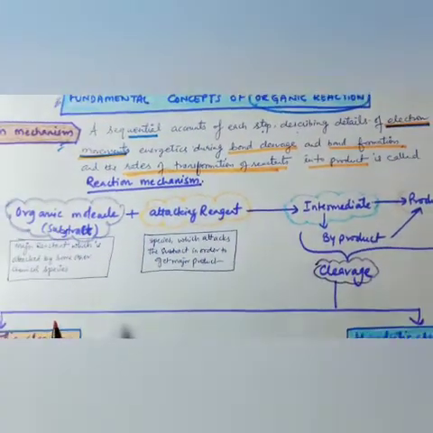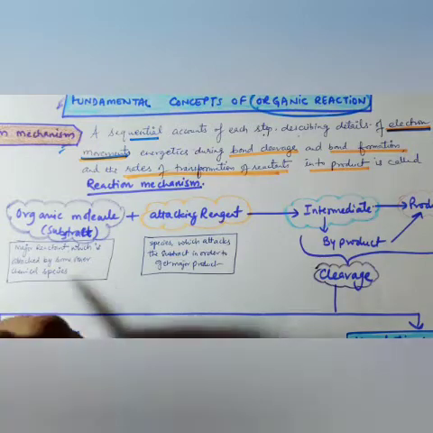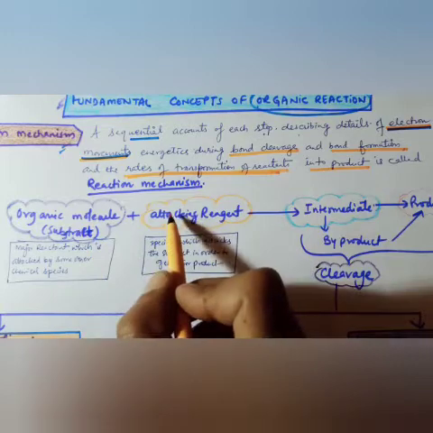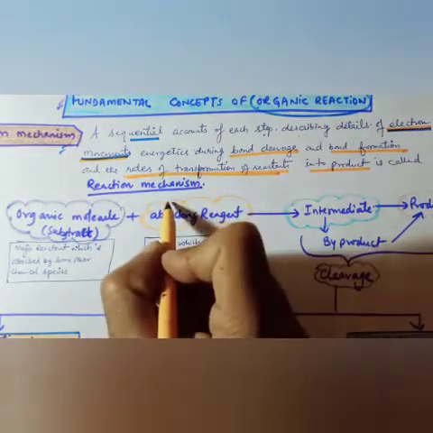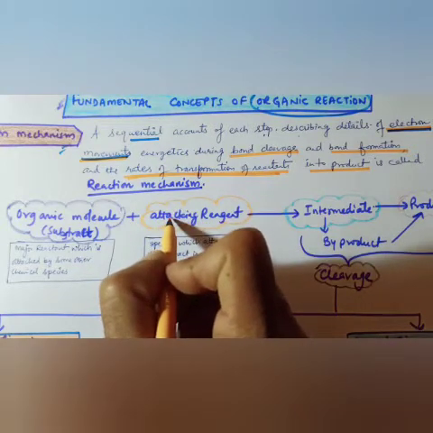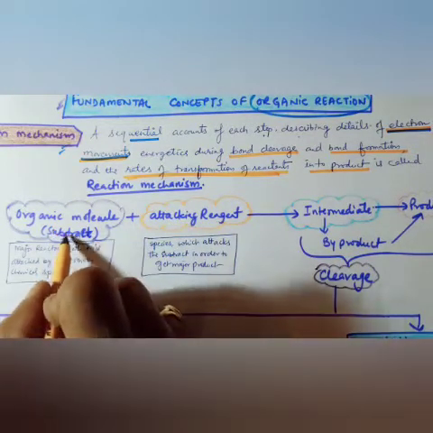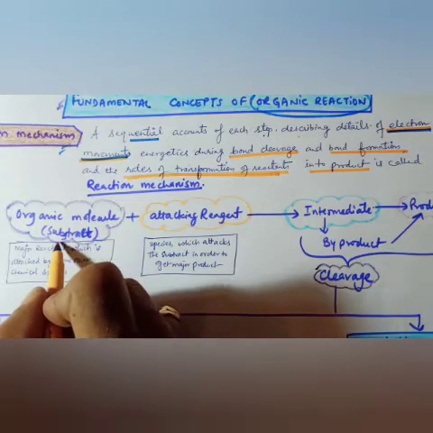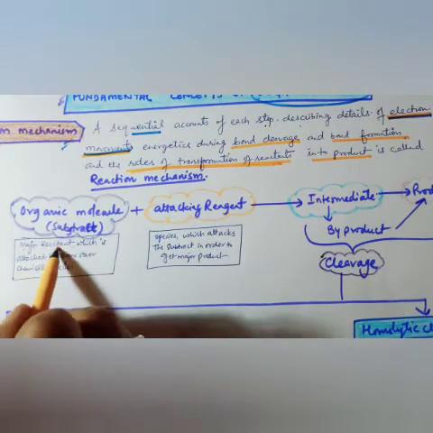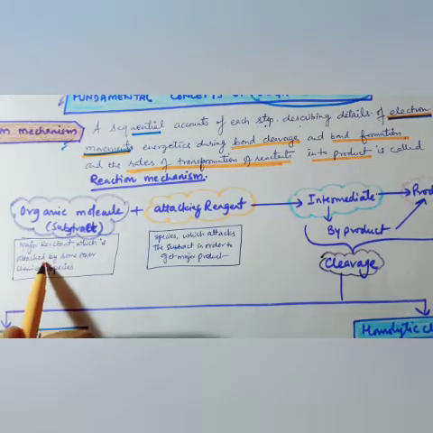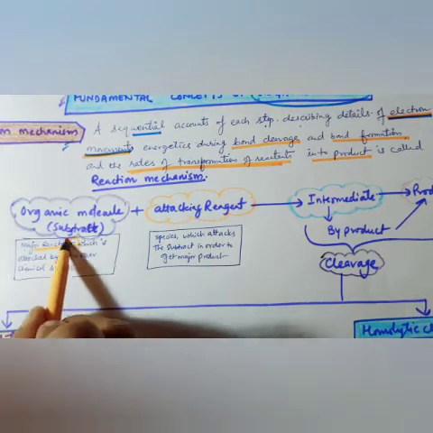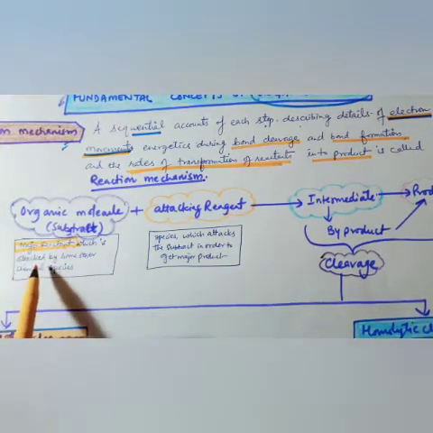So if I talk about an organic reaction, there is an organic molecule. The first reactant is the organic molecule. The second reactant is the attacking reagent. It means that one of the reactants will be the attacking reagent, more attacking than the substrate. Substrate is your simple hydrocarbon, or if I define substrate, it is the major reactant which is attacked by some other chemical species. It is the major reactant.